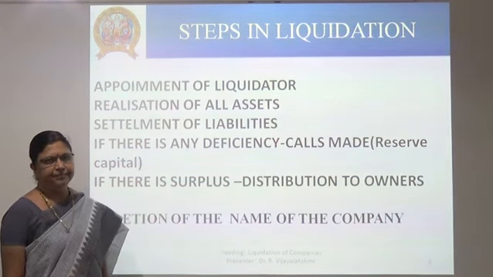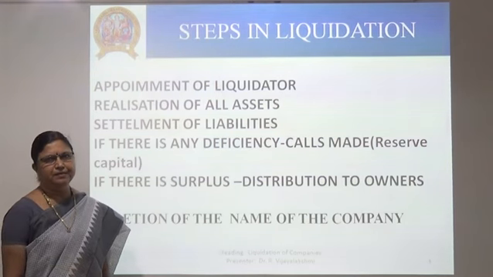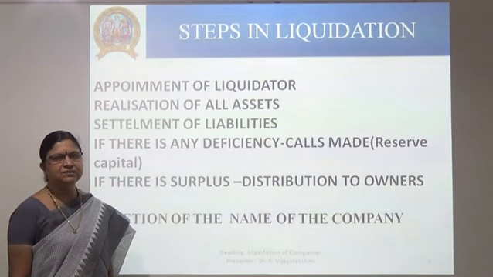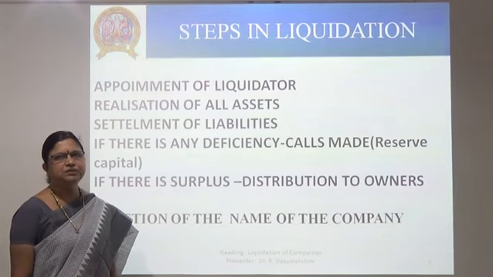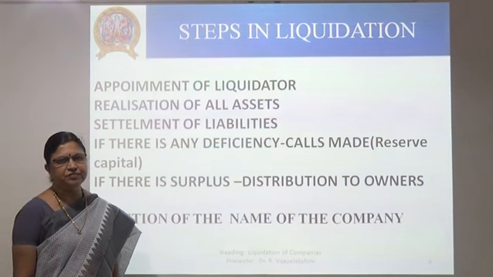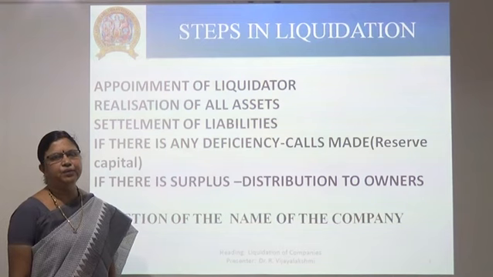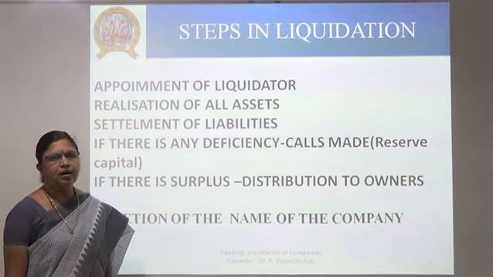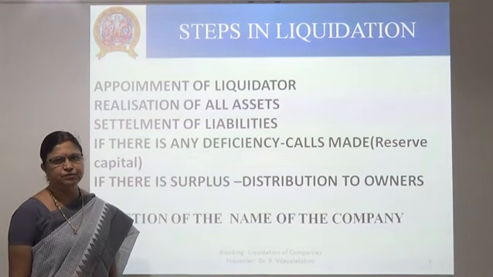After making the payment, if there is any money left in the hands of the liquidator, he has to pay that to the contributories or the owners of the joint stock company, who are known as preference and equity shareholders, on the basis of their rights according to the Articles of Association.